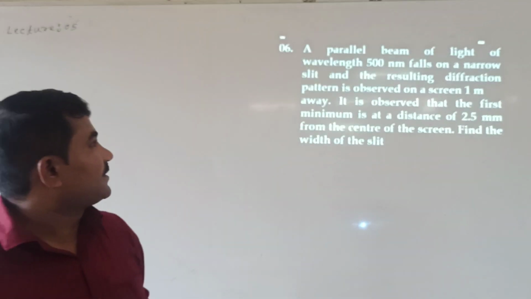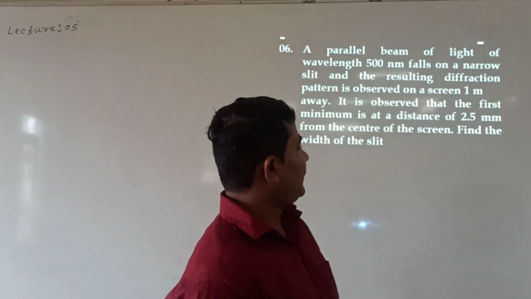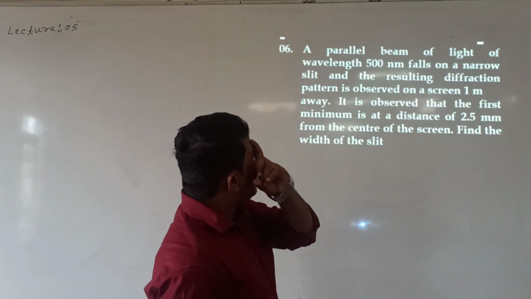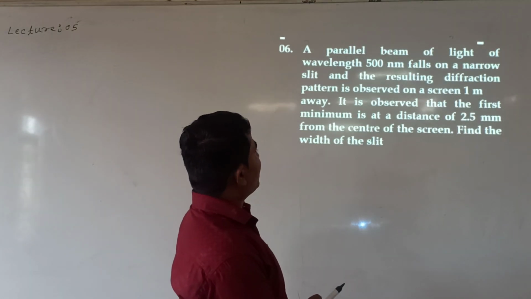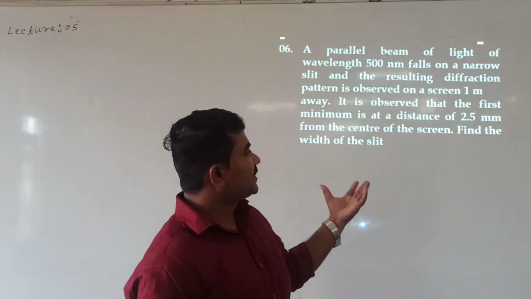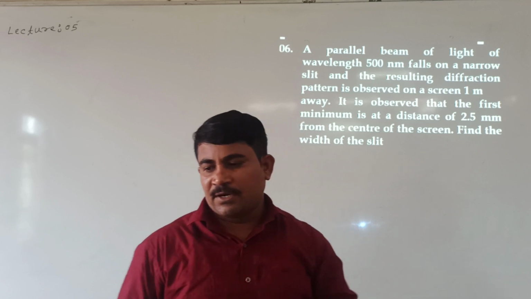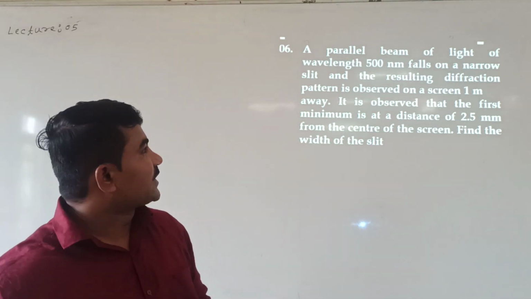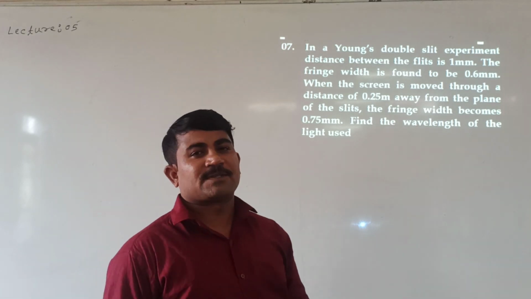Let us take the next numerical. A parallel beam of light of wavelength 500 nanometer falls on a narrow slit, and the resulting diffraction pattern is observed on the screen. So this belongs to diffraction. We will solve it in the next session. Because this numerical belongs to diffraction, let us go to one more numerical.